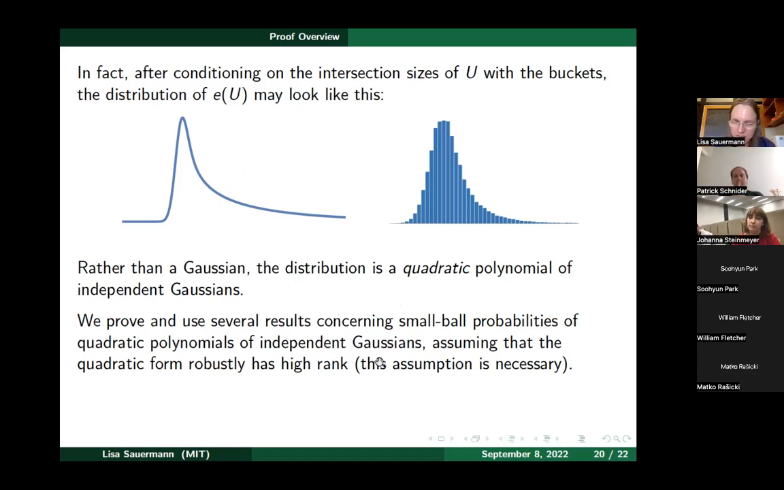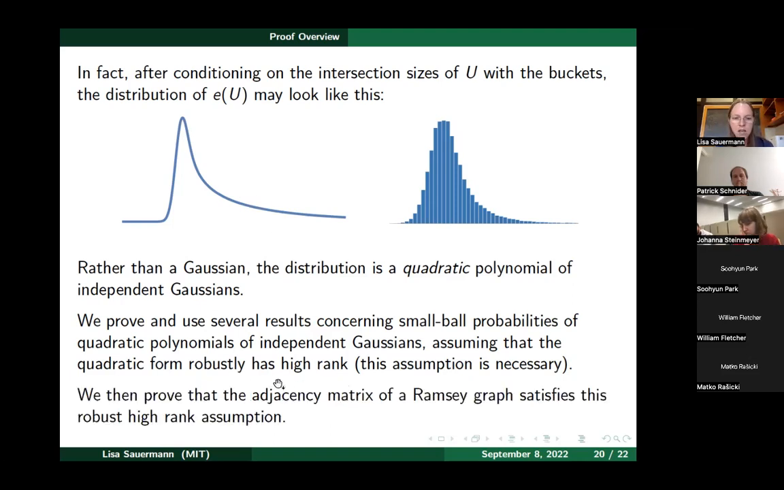And this high rank assumption is actually necessary to prove the desired probability bounds for these quadratic polynomials of independent Gaussians. That means that if we want to apply these tools, we need to show that the quadratic forms we're dealing with when looking at these peaks have this robust high rank property. So we need to prove that the adjacency matrix of Ramsey graphs satisfies this high rank assumption, which is a bit technical to state exactly, but it's something about Ramsey graphs having robustly high rank adjacency matrices.